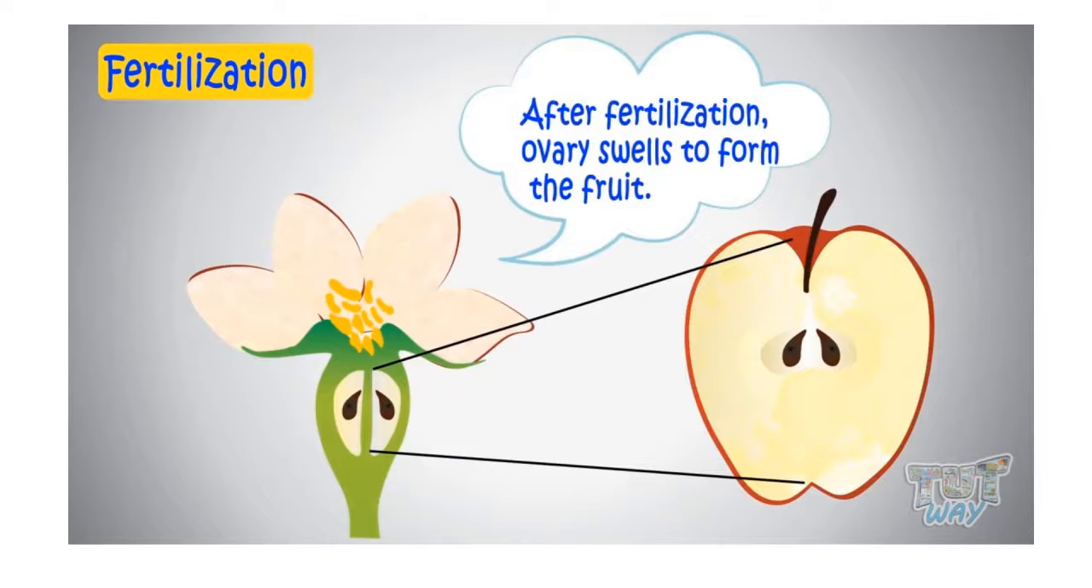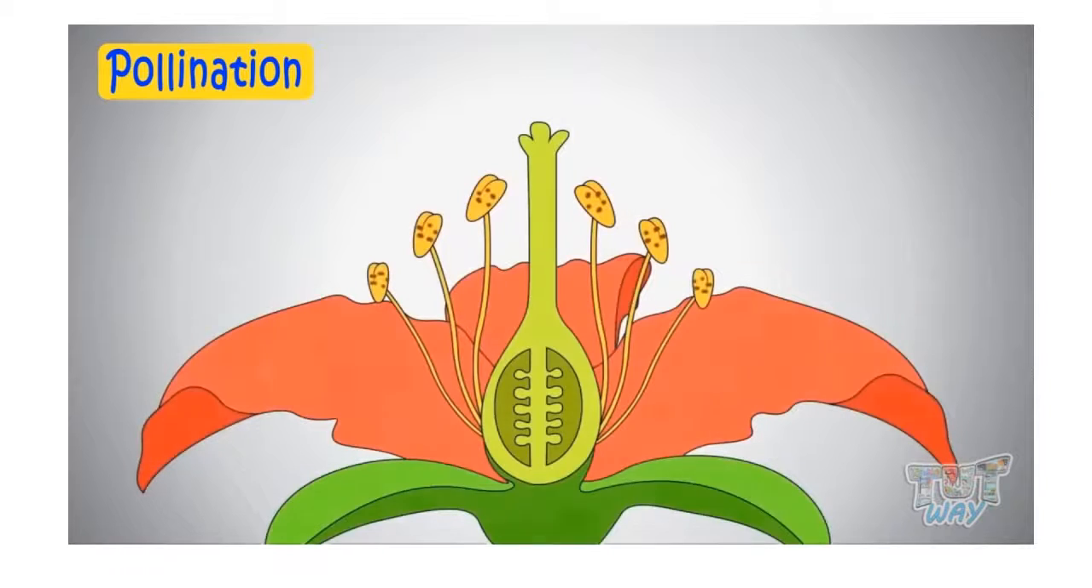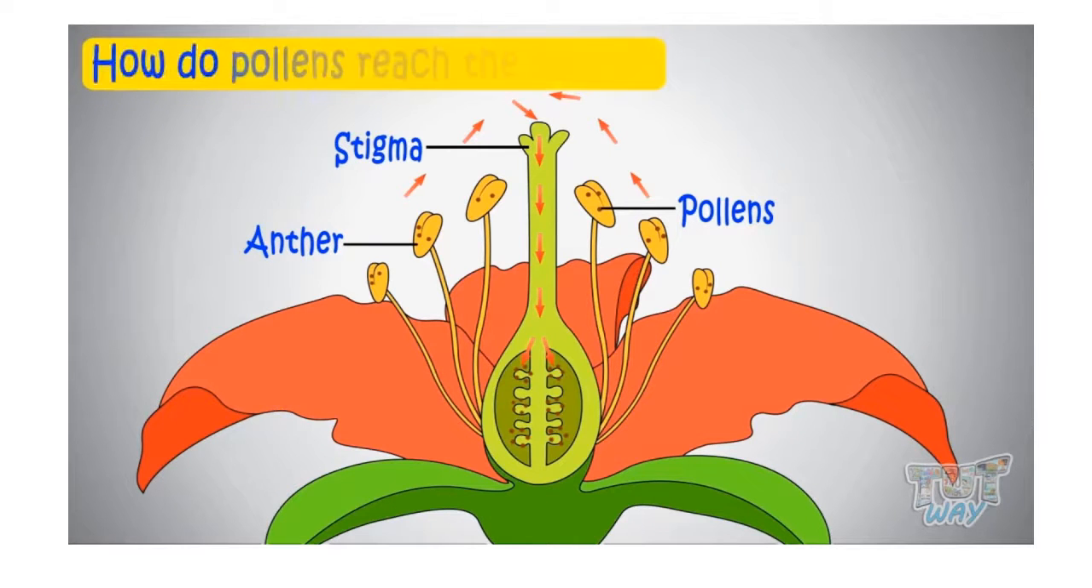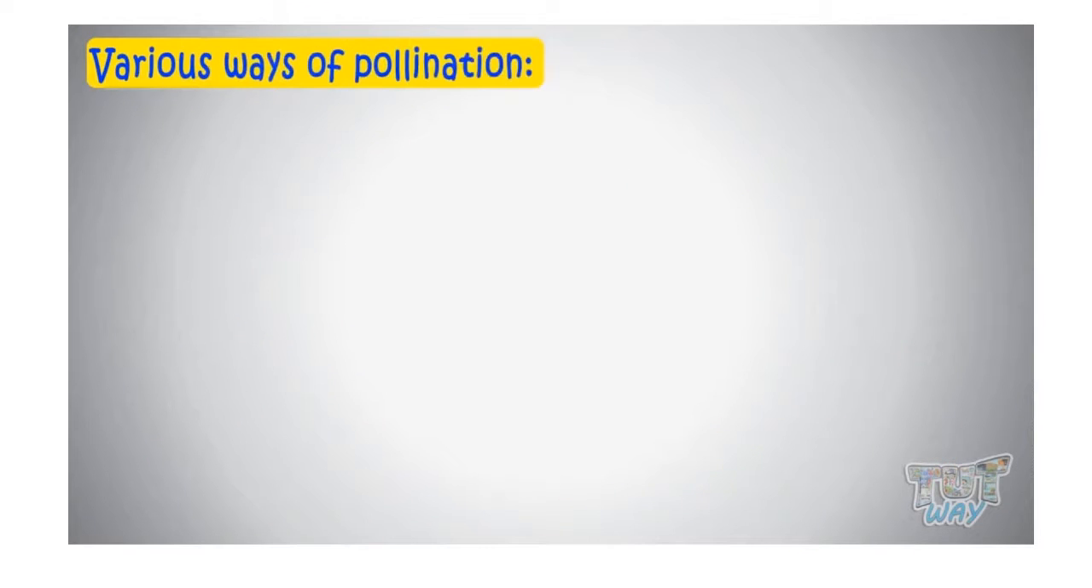Now let's see what is pollination. Pollination is a process by which pollen is transferred from the anther, that is, the male part, to the stigma, which is the female part of the plant, thereby enabling the fertilization and reproduction in turn. Now let's see how pollination occurs or how pollens reach stigma. There are various ways. How do pollens reach the stigma?